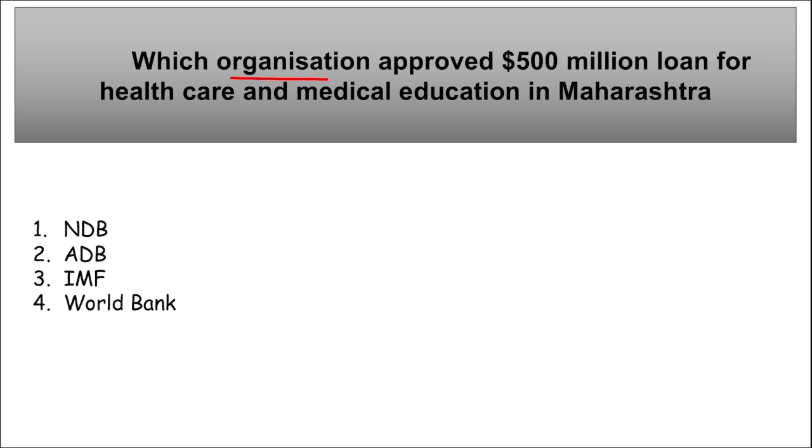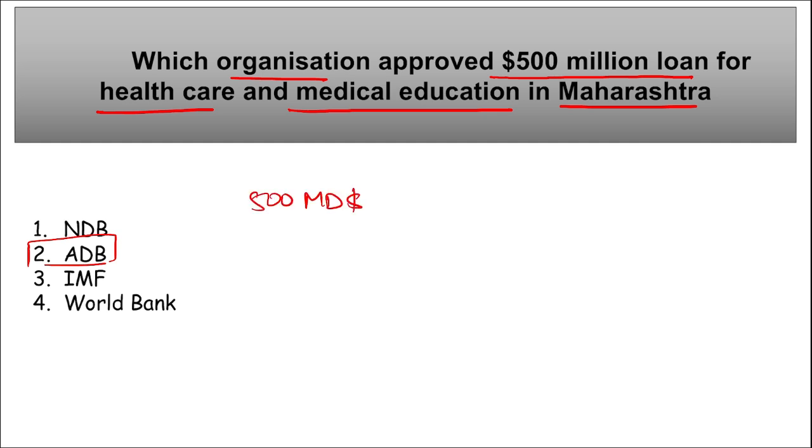Next, which organization has approved a $500 million loan for healthcare and medical education in Maharashtra? So remember, Asian Development Bank, right? They have approved a loan package of $500 million for the Maharashtra Tertiary Care and Medical Education Sector Development Program.